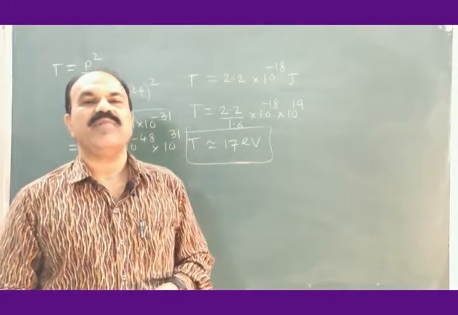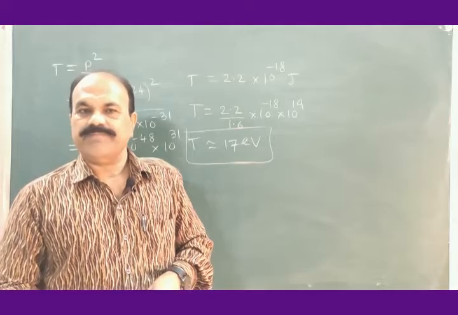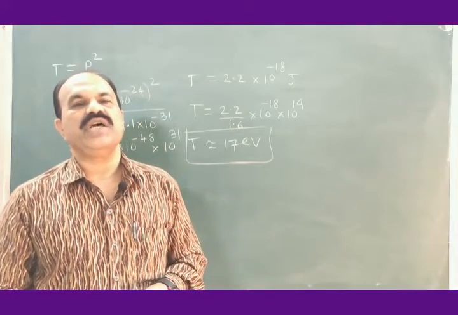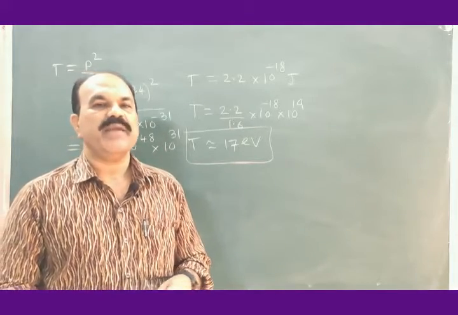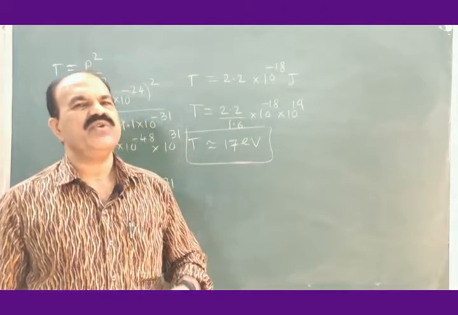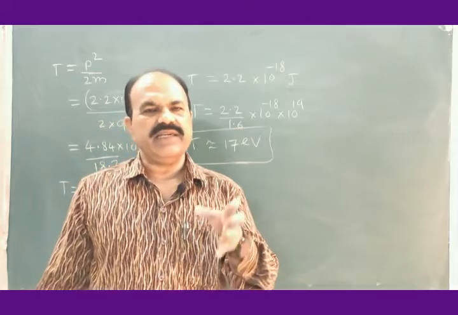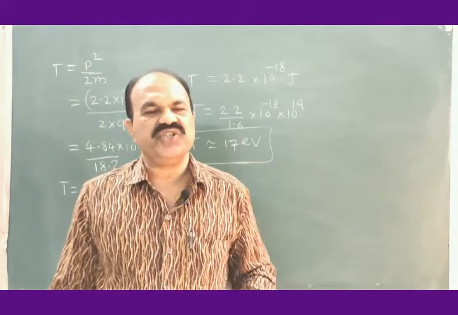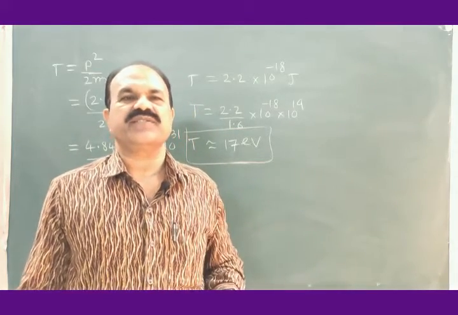This is about half of the article. In the next lecture, we shall talk about the remaining half. Actually, an alternative method is there to prove that electrons are not constituents of the nucleus.